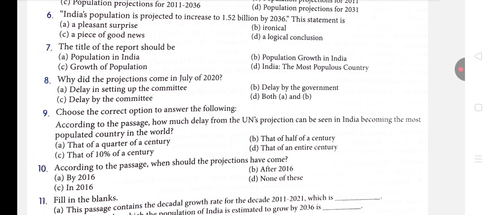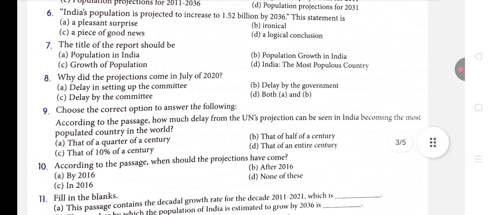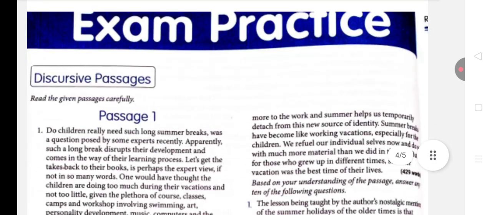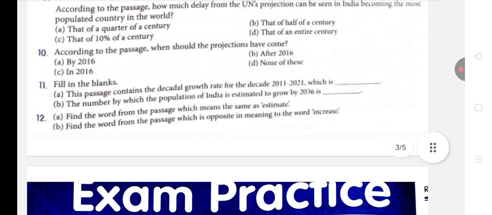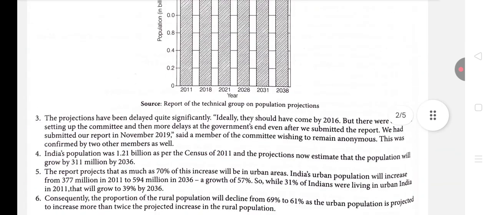Okay, next is, why did the projections come in July 2020? So if you notice very carefully, in paragraph number 3, the projections have been delayed quite significantly. Ideally they should have come by 2016, but there were delays in setting up the committee, and then more delays at the government's end.